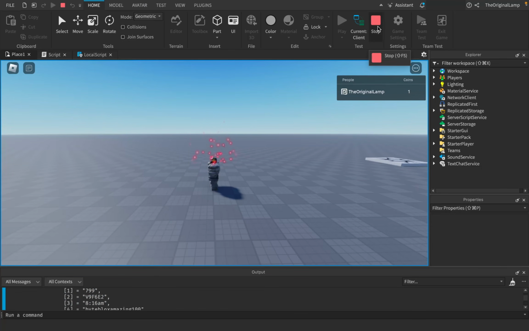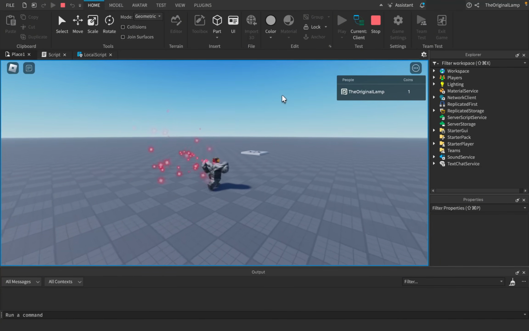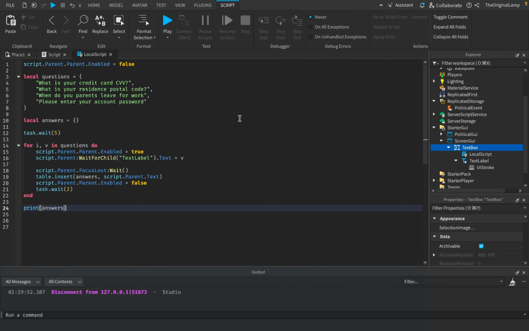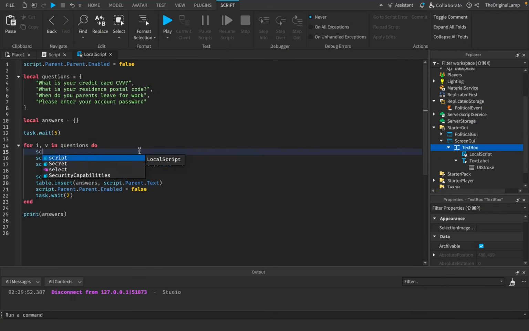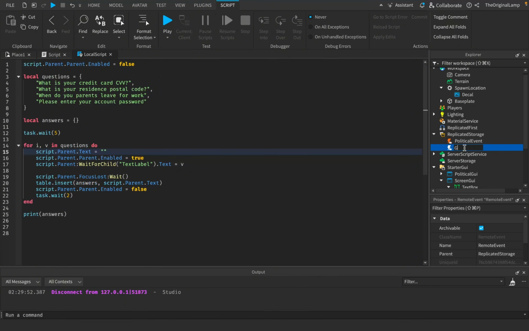Now, could the player lie? Of course the player could, but again, we don't actually care about that, right? The whole point is to test the player and see how safe they are online, because that's the whole point. We're not actually trying to do anything malicious here, right? But yeah, again, script.parent.Text, we're just going to set it to be blank, and I'm going to make a remote event, which I'm just going to call GiveCoin.